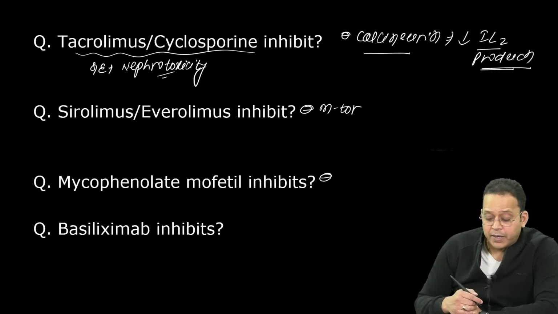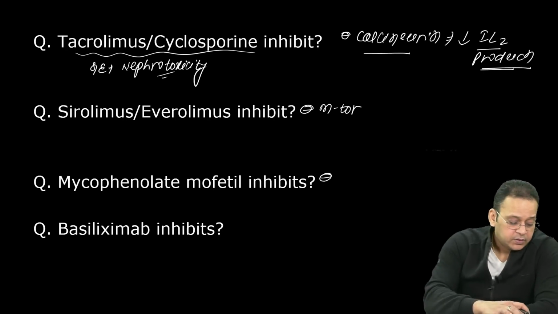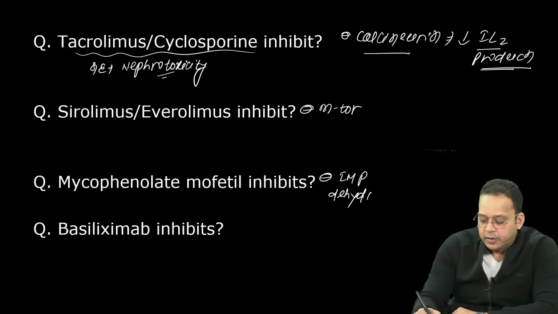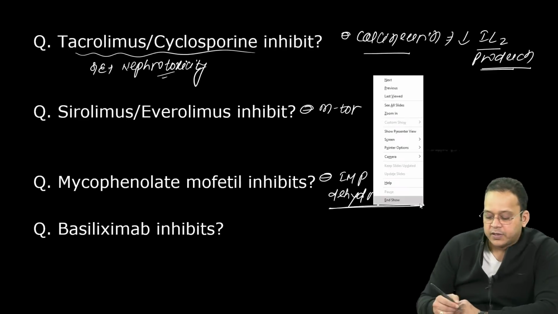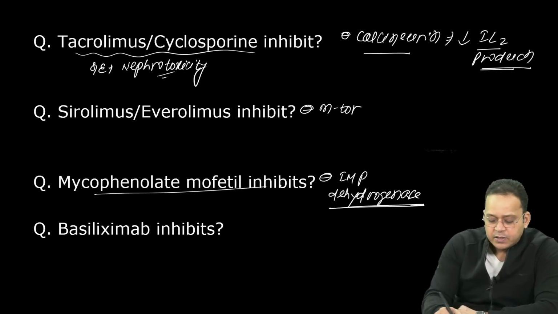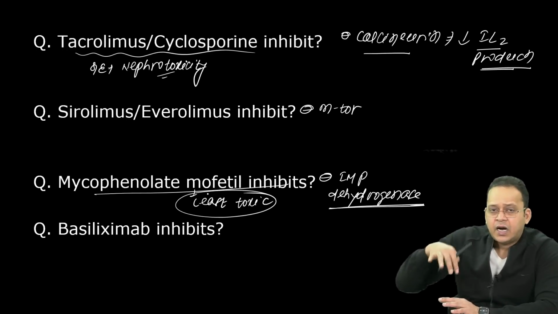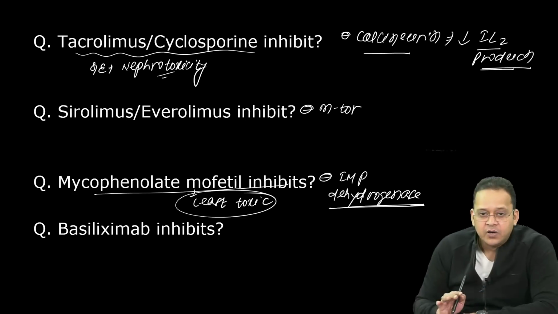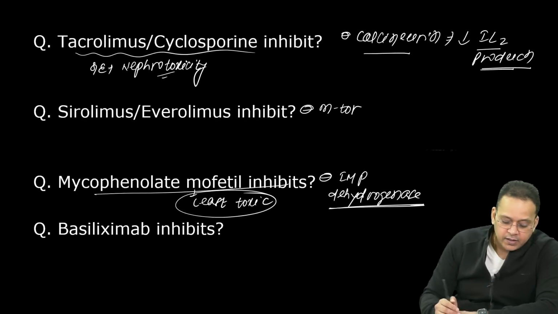mTOR, very good. Mycophenolate mofetil, what does it block? It blocks purine synthesis. It blocks IMP dehydrogenase. So it blocks purine synthesis by blocking IMP dehydrogenase. Remember about this: until now in this world, this is the least toxic immunosuppressant, right? All immunosuppressants are known to cause a hell of a lot of toxicity, right?